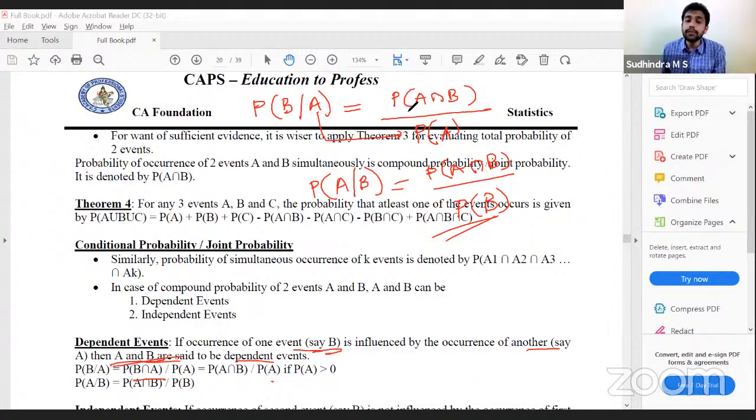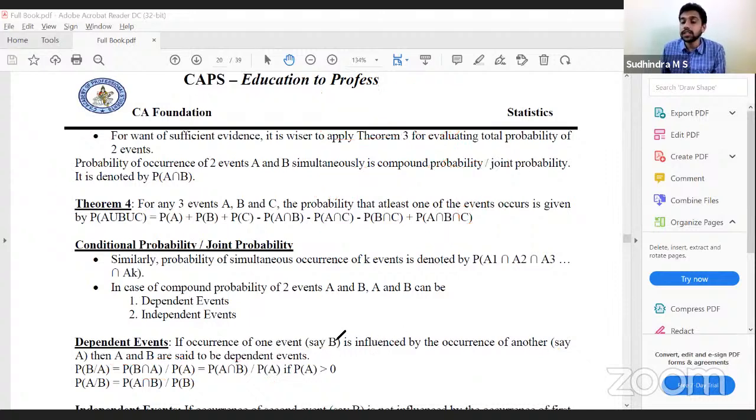However, if two events are not influenced by each other, if the occurrence of one event is independent of the occurrence of the other, we call them independent events. Then what would be probability of B given A? Probability of B itself, because B is not dependent on A. Irrespective of whether A happens or not, the occurrence of B is not dependent.